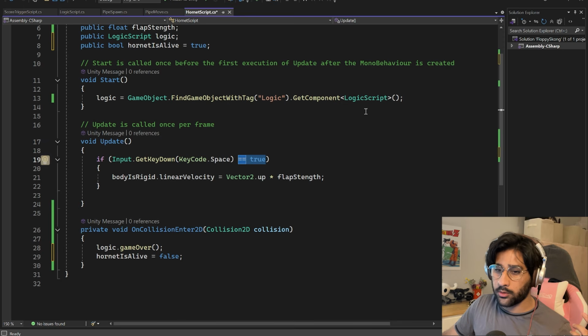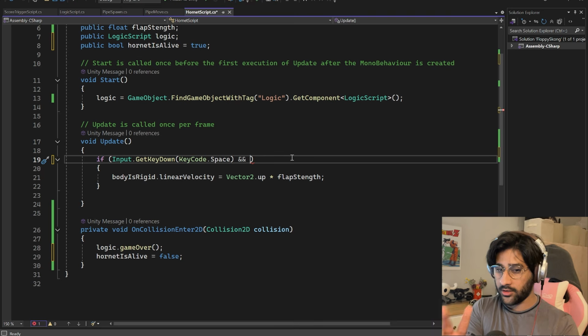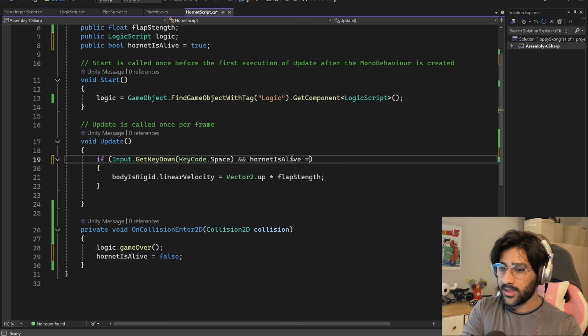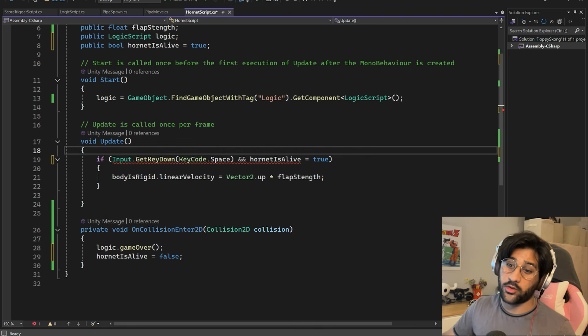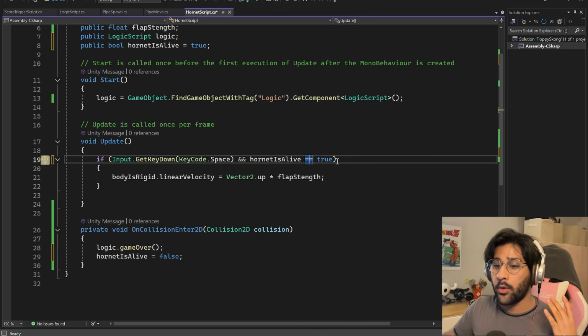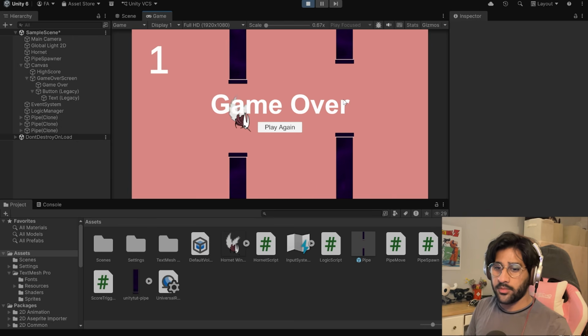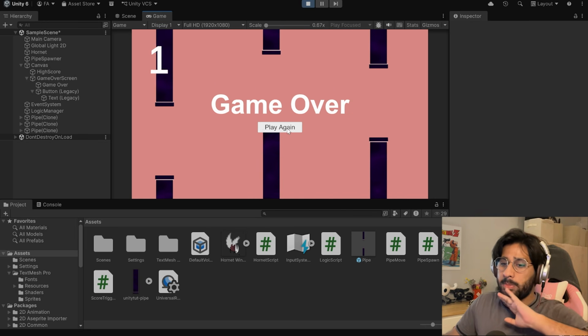By the way, this equal to true, apparently I don't even need to add that. It's just asking if this is true, even if I don't add it, it'll just assume that's what I'm saying. So I can just say double and, which means there's two things it's checking for: if Hornet is alive is equal to true. So if Hornet is alive, only then the spacebar will make her go up. I'm guessing that's what it'll do. Okay, my bad, I have to make sure it's double equal because I only want it to check, not assign. So now if I play the game and I kill Hornet, then boom, yeah, my spacebar stops working. Perfect. Now, if only the pipes would stop scrolling, that would be perfect.